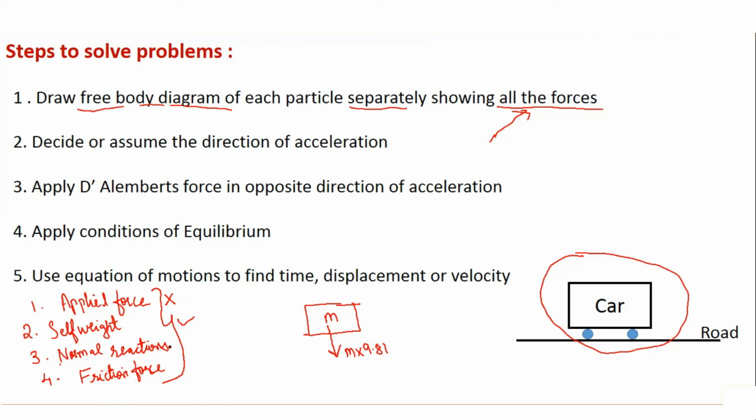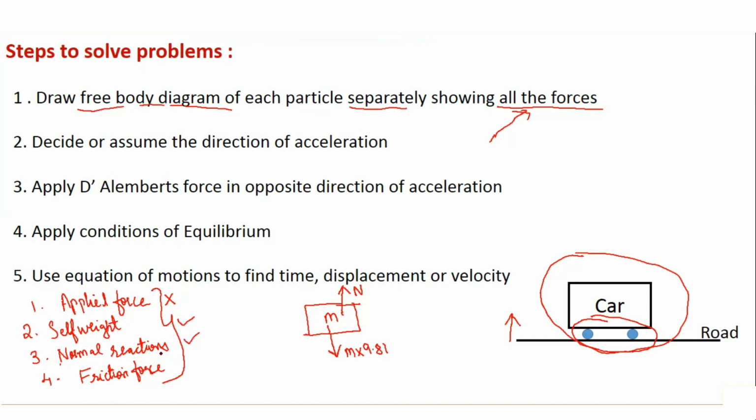The third is reactions, reaction from contact surfaces. So here you can see that this particular car is in contact with the road at this particular point. So there will be a contact surface, and because of the contact surface there will be a contact reaction. Let us say it is N, and it will always be from the surface towards the body. So this also we have considered.